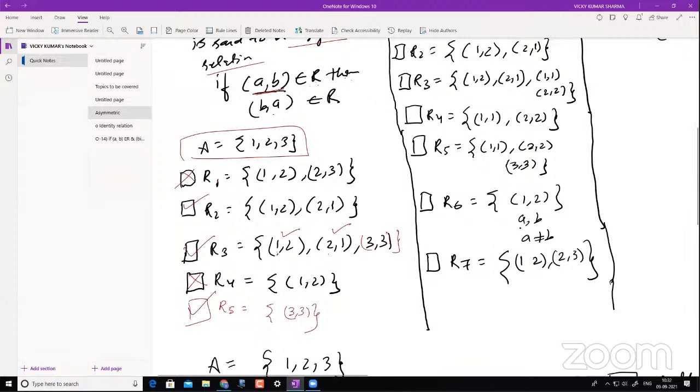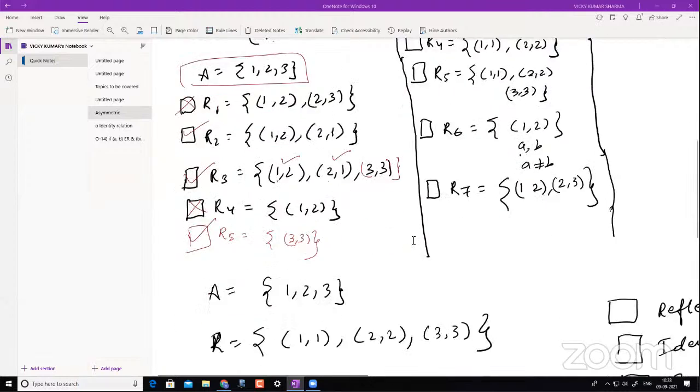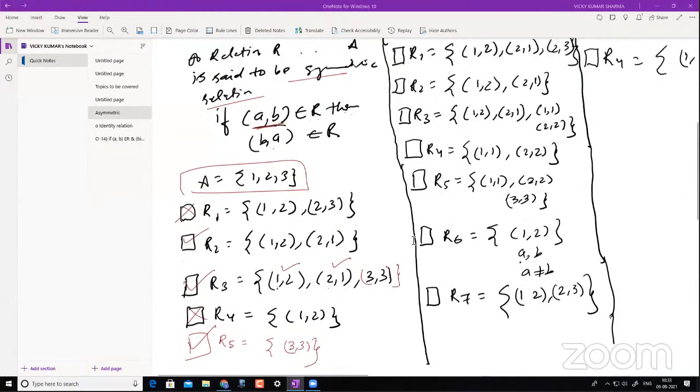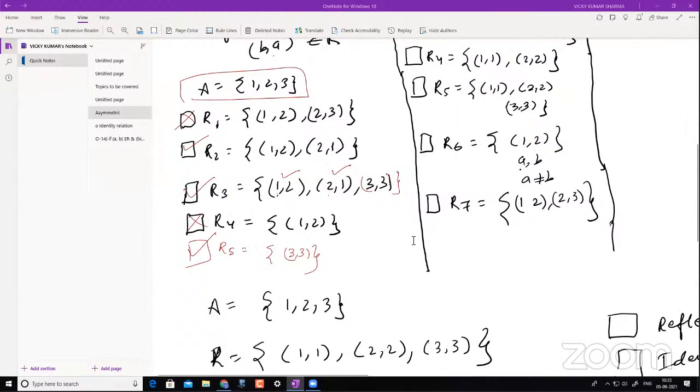So I see you understood what a symmetric relation is, but I'm pretty sure some of you will have doubts in symmetric relation after I complete symmetric and asymmetric. So let's understand this. Sir, can you please explain how 3 comma 3 is symmetric? Okay, I just told this here, but I'll repeat again. If A comma B is this, I must have B comma A, right? So you see this itself is B comma A, isn't it?